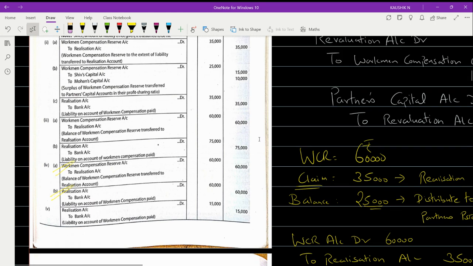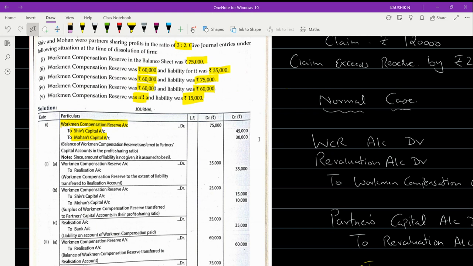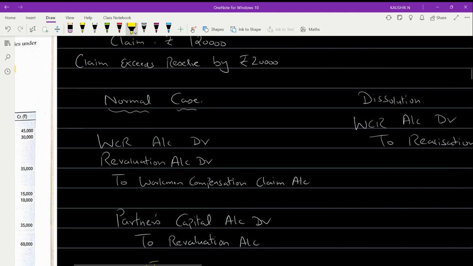In this case, so far you have seen that you bring the liability and then make the payment. But here, do you have any reserve? Do we have any reserve in this case? In the fifth case, the reserve is nil. So that means no liability. I don't have any reserve appearing on the liability side, so I will not be transferring anything to the liability side of the realization account.